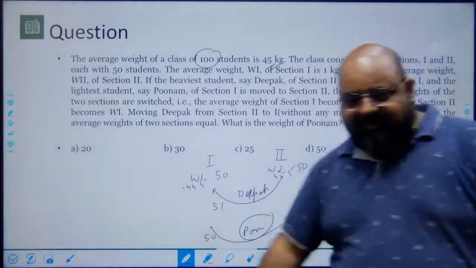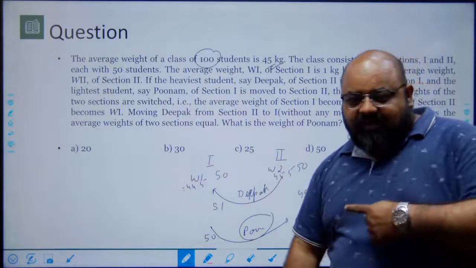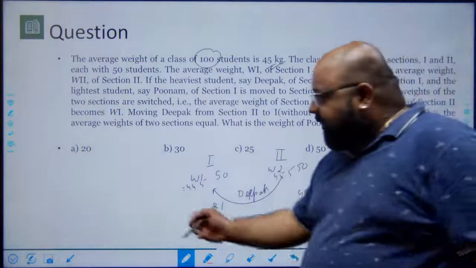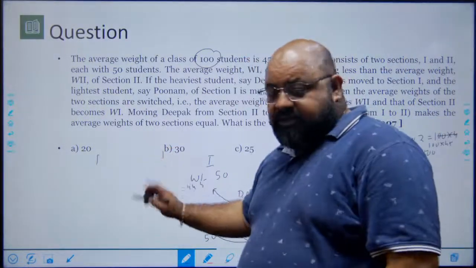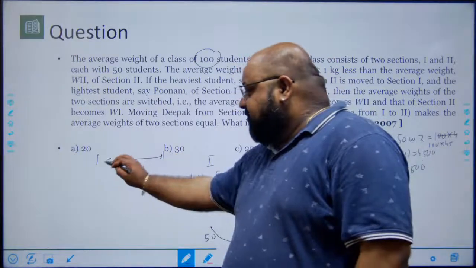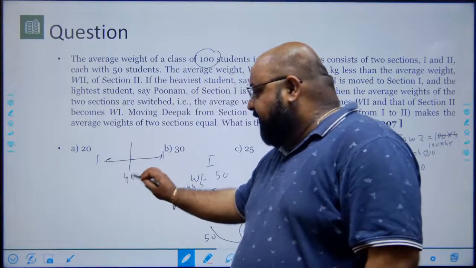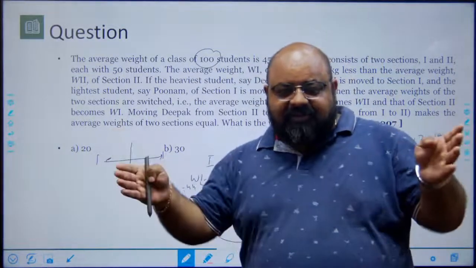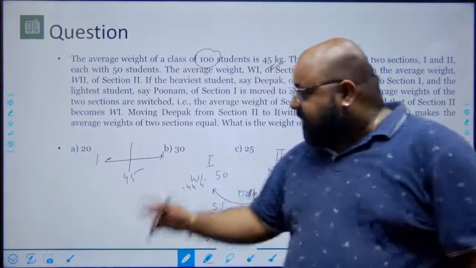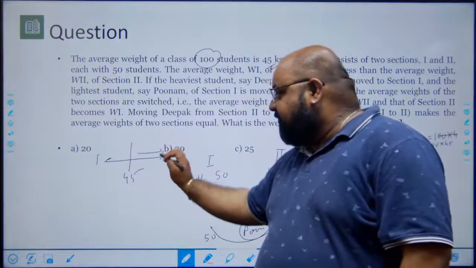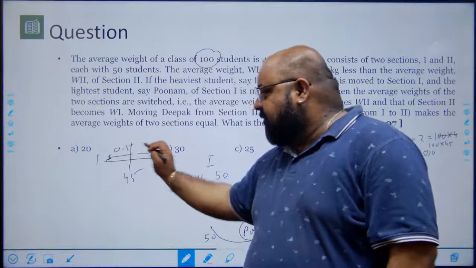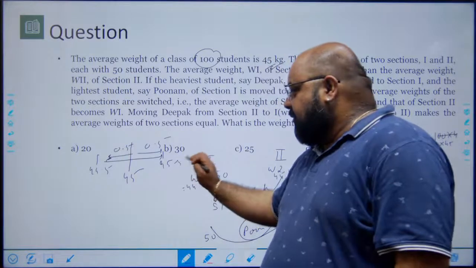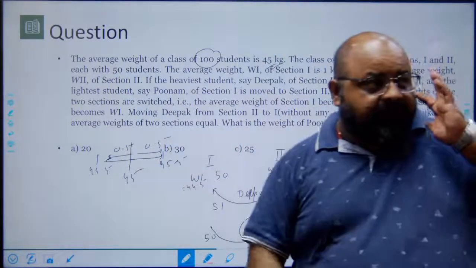And all of a sudden, my eyes open up and I realize I could have done this without actually writing this entire formula or the equation, right? See, there are two groups which have an equal number of students. The difference between them is 1 and the overall average is 45. Can I say that the average of each of the groups will be equally distant from 45? Because the entire difference is 1, so there has to be a difference of 0.5 here and a difference of 0.5 here. And therefore directly I could have written 44.5 and 45.5. No need of that entire equation.